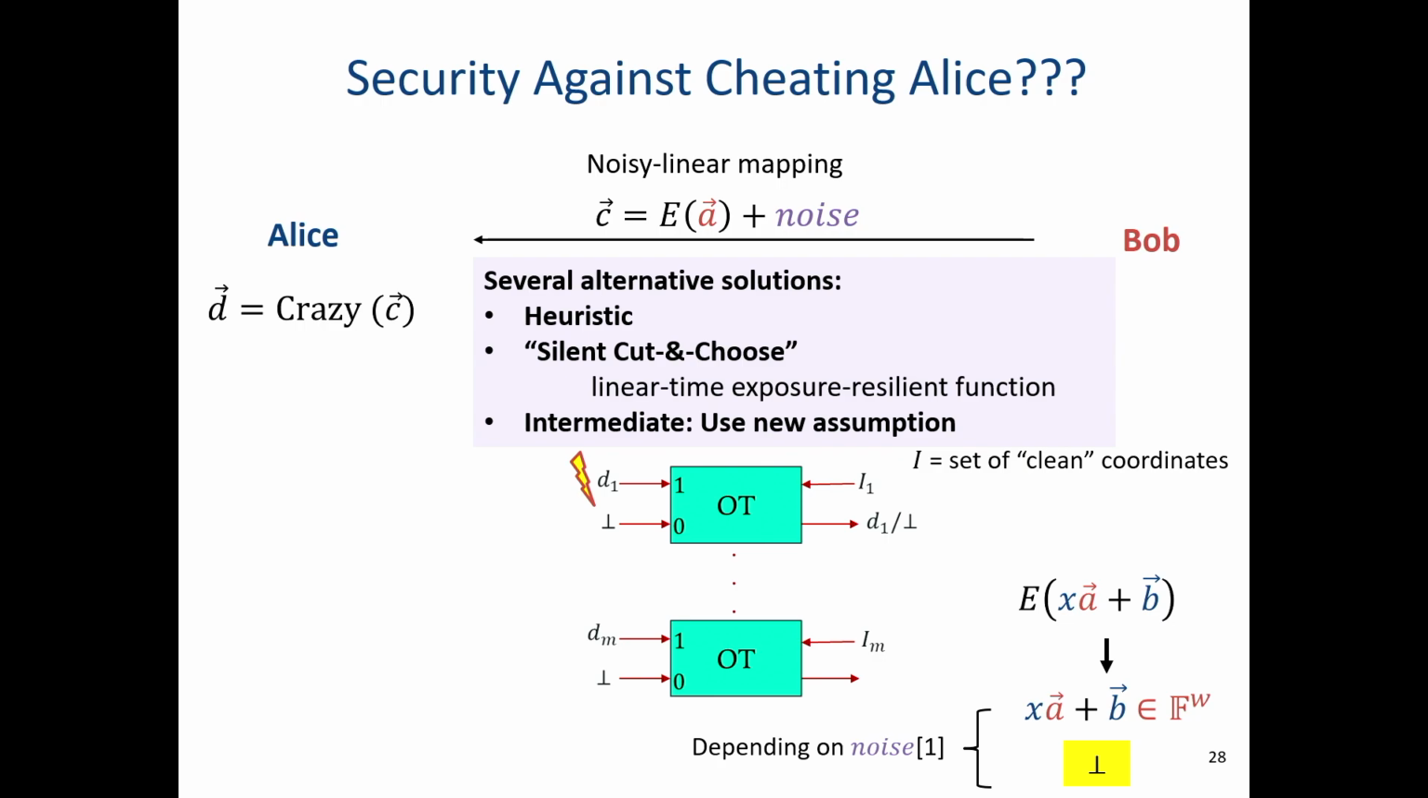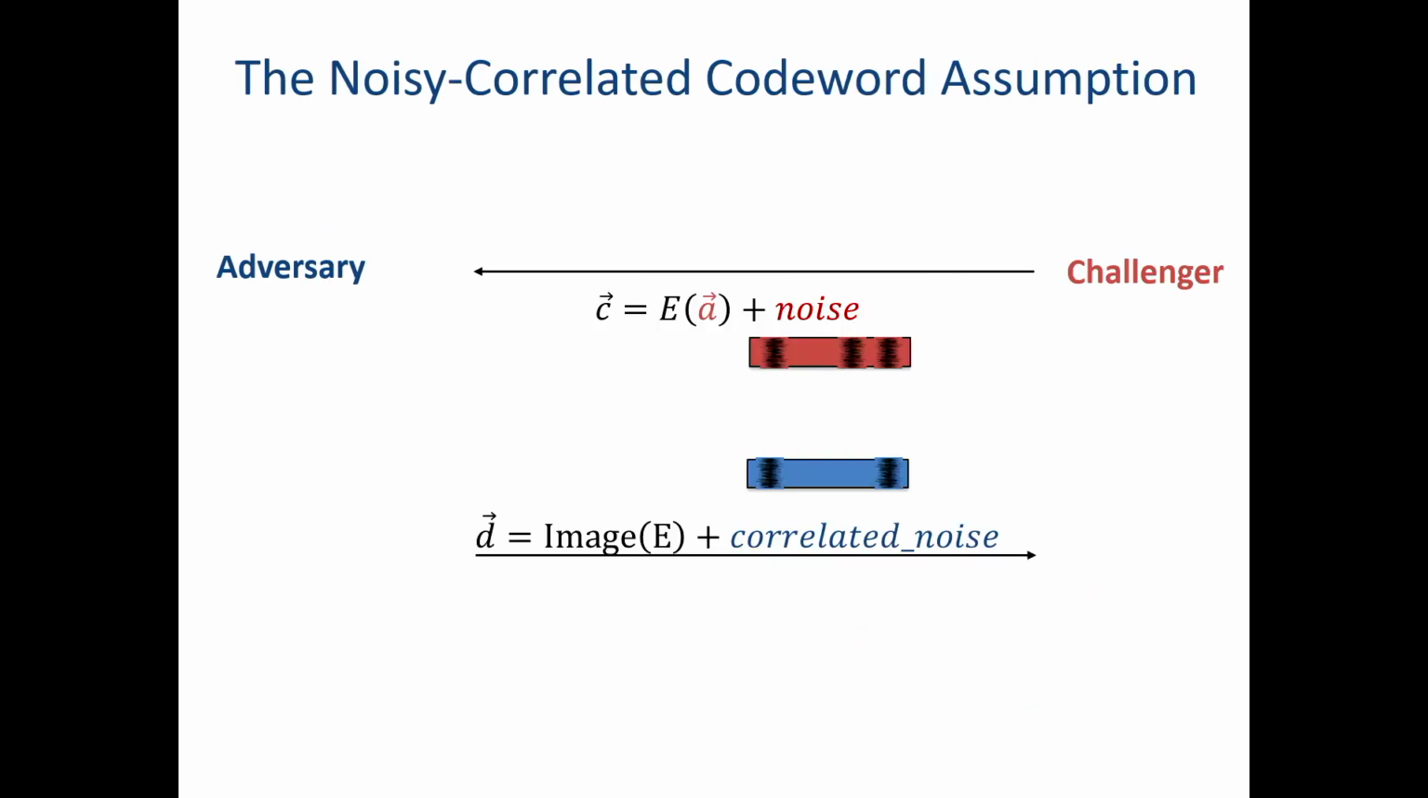So let me tell you about this assumption and conclude. We call this the noisy-correlated code word assumption. It's the following assumption. The challenger sends a noisy code word to the adversary, and the goal of the adversary is to generate a new noisy code word whose noise is correlated. Okay, so what do I mean by this?